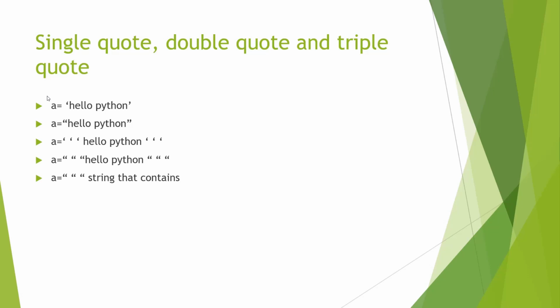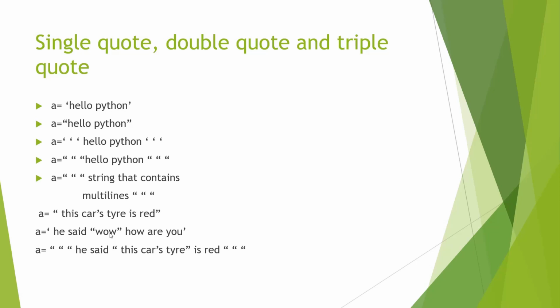Now, if our string data type is covering more than one line, then we should enclose that string data type within either single triple quote or double triple quote. If within a string data type we are using a single quote, like here we are using cars and there is a single quote here, then we should enclose that string data type within double quote. If within our string data we have double quotes, just like here we have two double quotes, then we should enclose that string within a single quote.